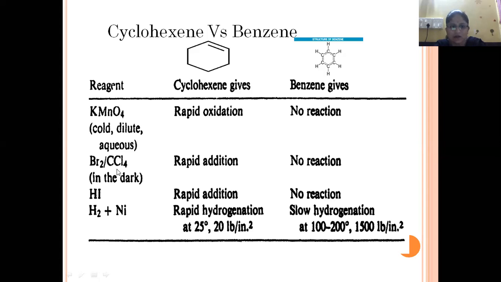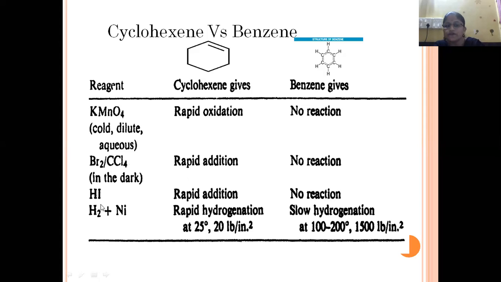Now, the second one, addition of bromine in carbon tetrachloride. In cyclohexene, there will be rapid addition. But in the case of benzene, again there is no reaction. Addition of hydrogen iodide: rapid addition, no reaction.